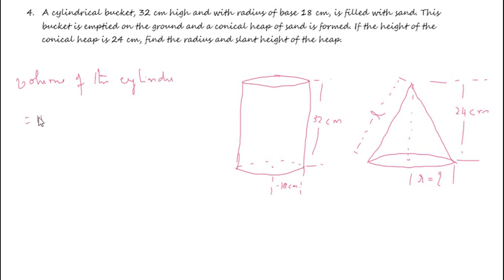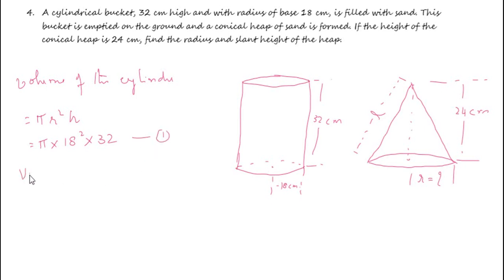That is pi r square h, that is equal to pi into r square, that is 18 square, into h. H is 32. This is the volume of the cylinder.